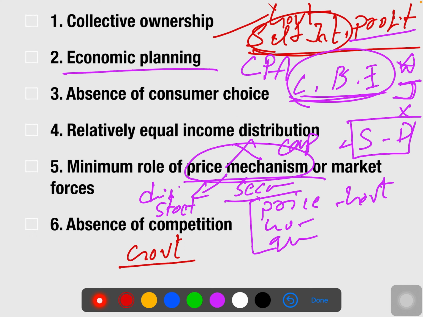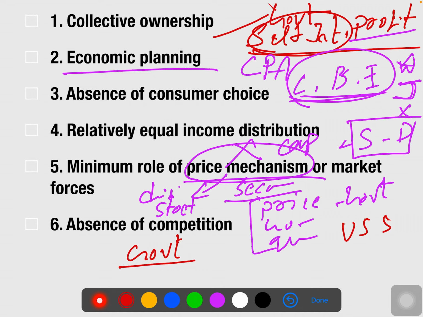If I have to give an example, the USSR, the Union of Soviet Socialist Republics, is the best example of a socialist economy, from the 1970s.